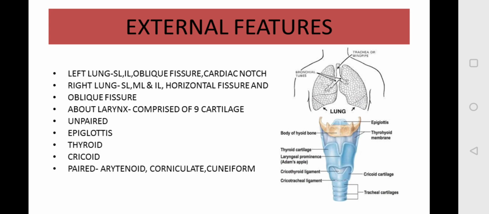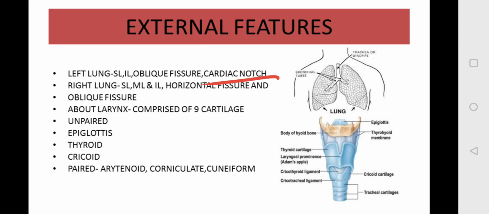Here are some external features of the lungs. Observe this image. This is the left side of the lung, which has two lobes. This is the superior lobe and this is the inferior lobe. And in between the two lobes there is a separation, and that separation is by an oblique fissure. This is oblique in shape, that's why we call it oblique fissure. And you will observe here is a notch, right? This notch is known as cardiac notch.